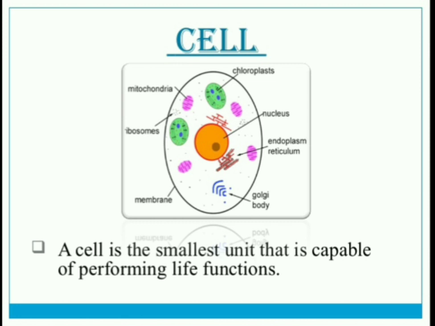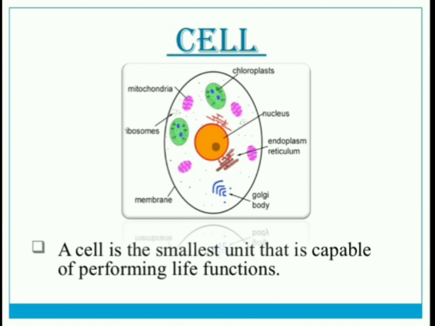So, in the cell we observed in the previous class that the cell has three main components. Those are the cell membrane, cytoplasm and nucleus. These are the three important components of the cell.